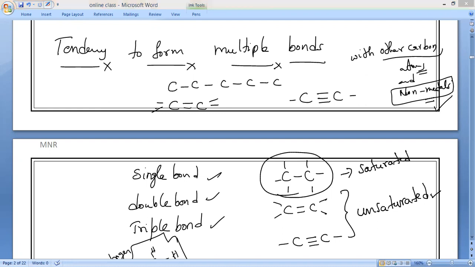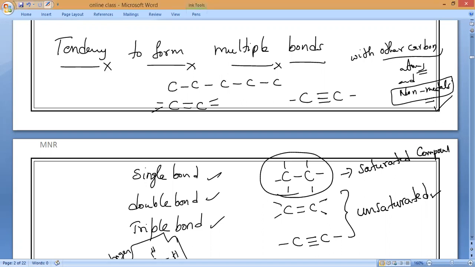So everybody should know that carbon compounds which are linked by only single bonds between the carbon atom and another carbon atom, they are called as what, guys? Saturated compounds.